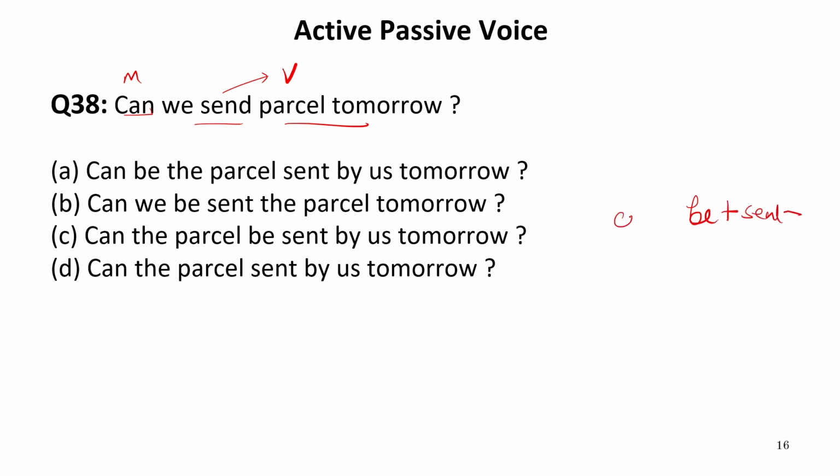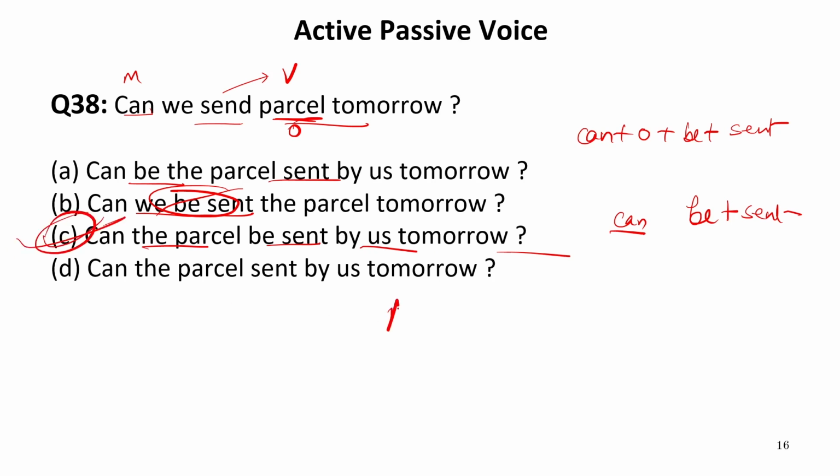So can will be on the first position because can is modal, and the interrogative sentence which begins with a modal will be same in passive voice as well. So can be the parcel sent by us tomorrow? No. Here parcel is an object, so we will have the structure like can, then object plus be plus sent. So we need this structure in passive voice. Can we be sent? No. Can the parcel be sent by us tomorrow? Of course, this is the correct answer. So our answer is C according to the structure.